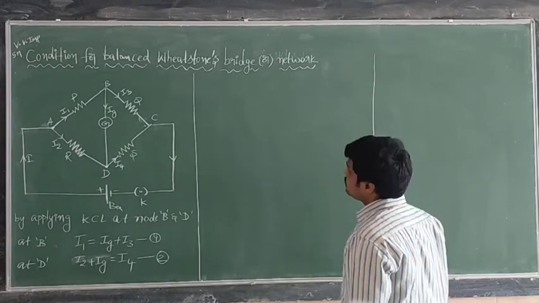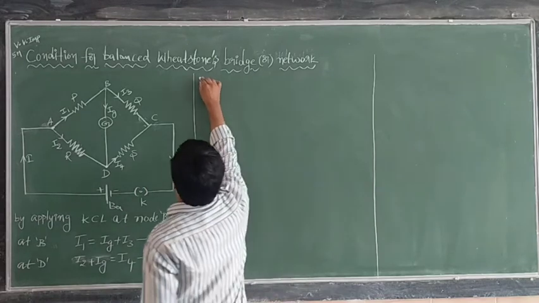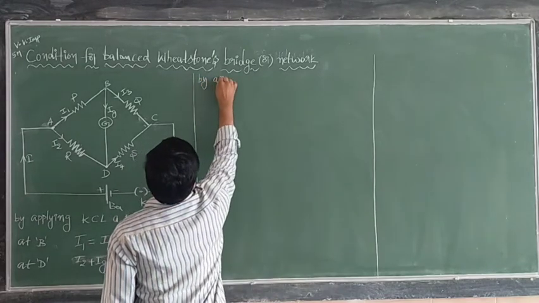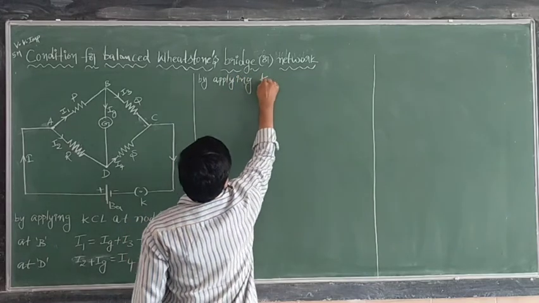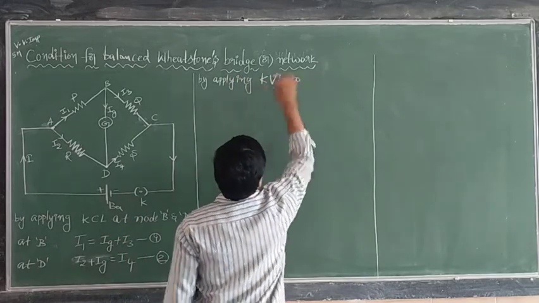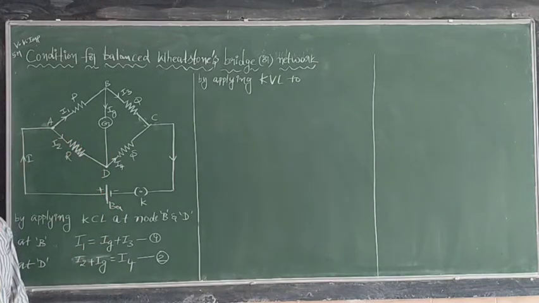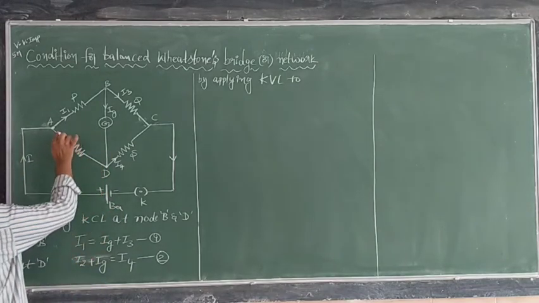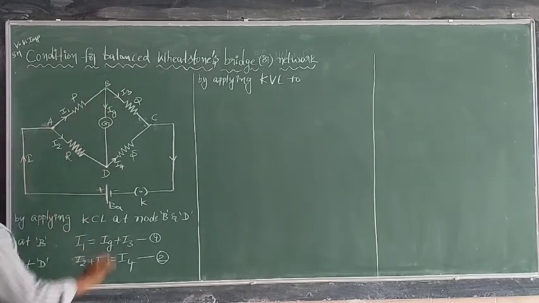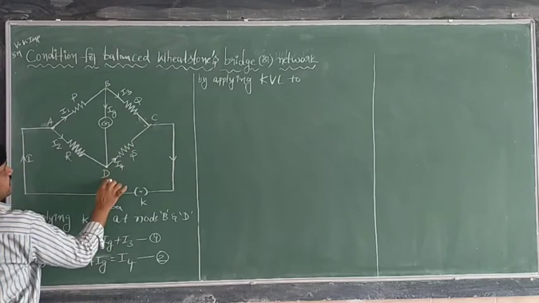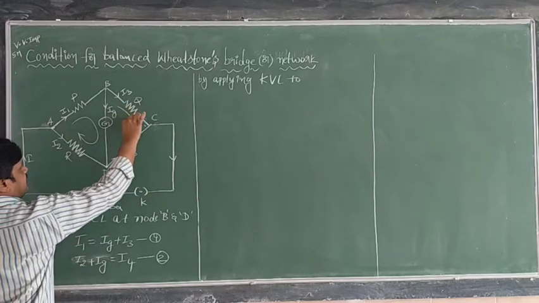Next one, Kirchhoff current rule is over. Next is Kirchhoff voltage law. By applying Kirchhoff voltage law, actually Kirchhoff voltage law can be applied to a loop or mesh. Here 2 loops are there, A, B, D, A is one loop. Next, B, C, D, B is another loop. Okay, like this, A, B, D, A, and like this.